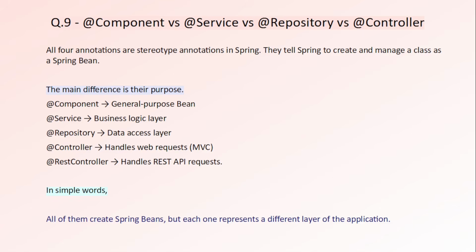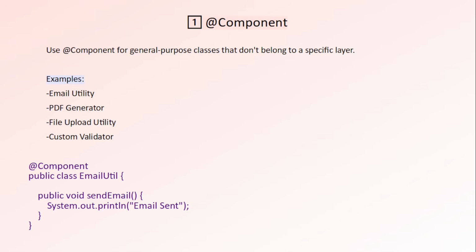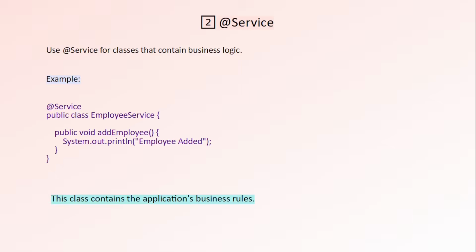What is the difference between component annotation, service annotation, repository annotation and controller annotation? So the first thing you should remember is that all four annotations create Spring Beans. The difference is where we use them. If you have a general purpose class like a utility or helper class, then you can use component annotation. Now if the class contains your application's business logic, then use service annotation.